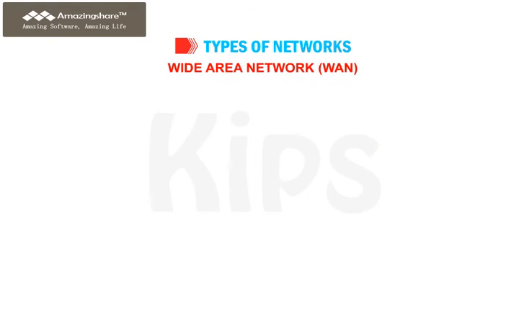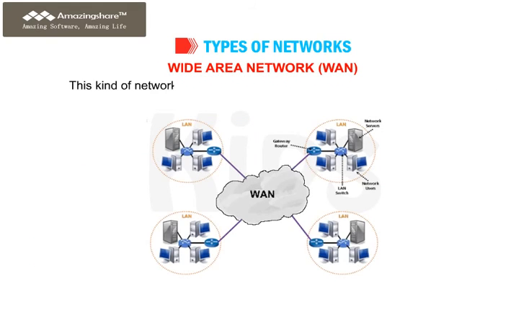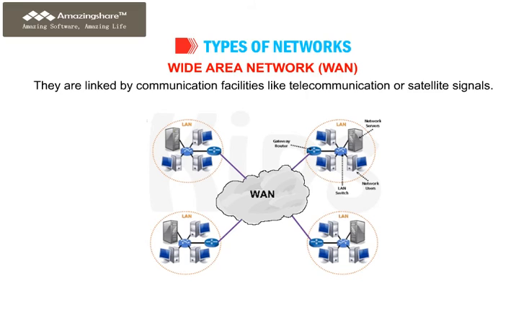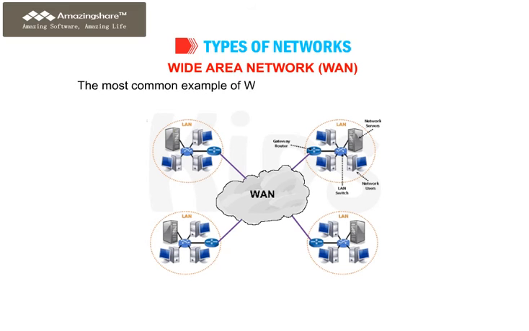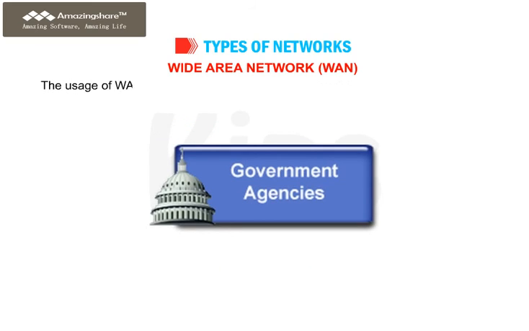Wide Area Network, WAN. This kind of network connects two or more computers located at distant places. They are linked by communication facilities like telecommunication or satellite signals. The most common example of WAN-type network is telecom system. The usage of WAN is limited to very large organizations and government agencies.